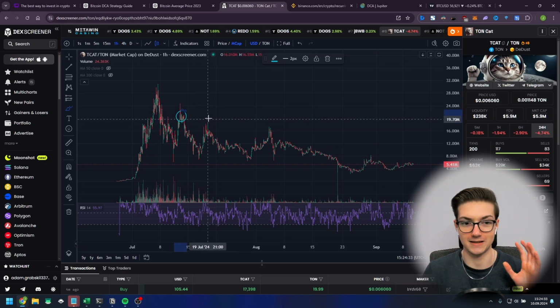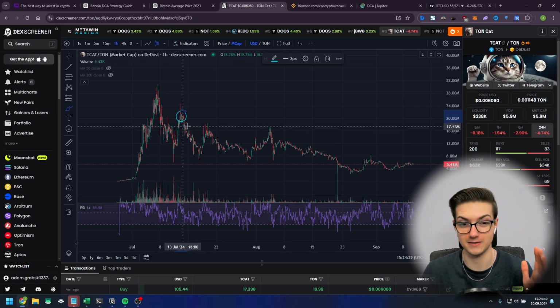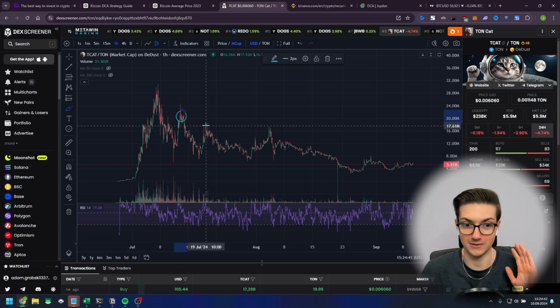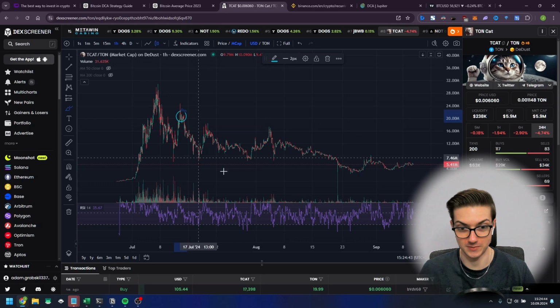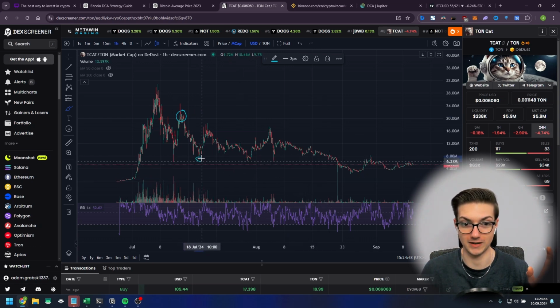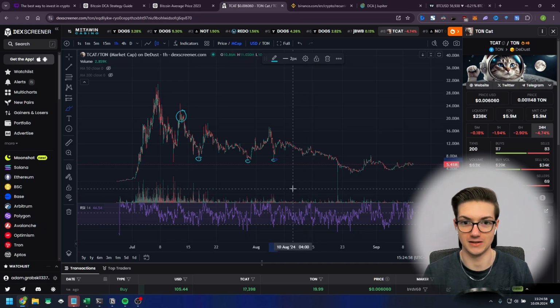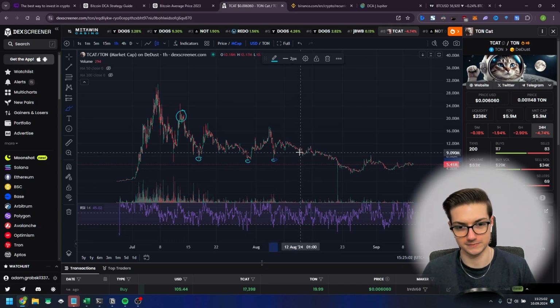So let's say you have this $1,000, and instead of aping at the single moment, you are waiting for the dips, because with every meme coin, the same story always repeats. You are going to find multiple dips, and people are just waiting for these moments to buy on the discount because they see the value of the token and they buy it for long term.